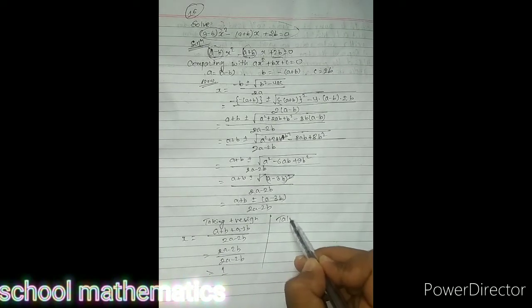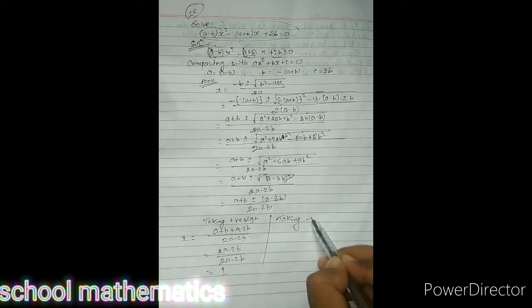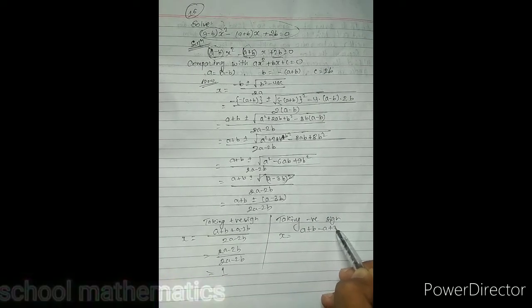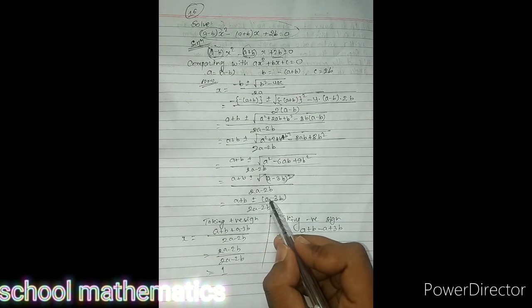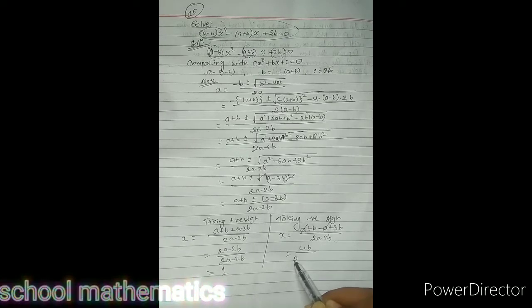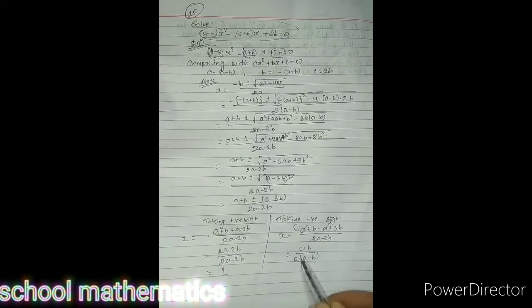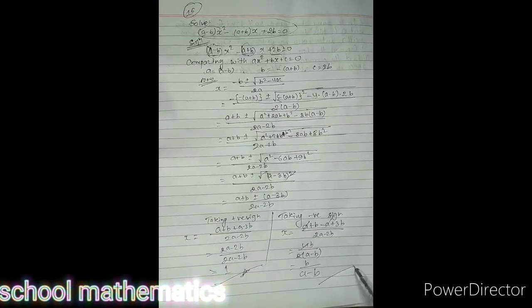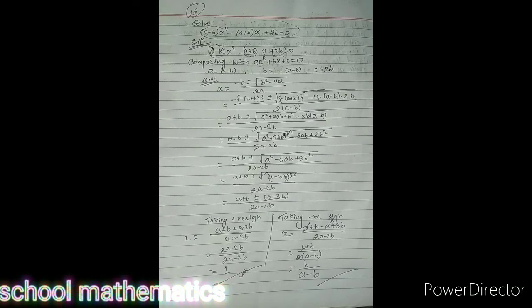If we take the negative value, what do we get? Negative sign. Then let's check it. a plus b minus a plus 3b, because when we take minus, we have to change the sign. a and a can be cancelled. 3b and 1b make 4b. Here 2 is common. 2a minus 2b, 2 2s are 4. So b by a minus b. We have two answers, 1 and b by a minus b.